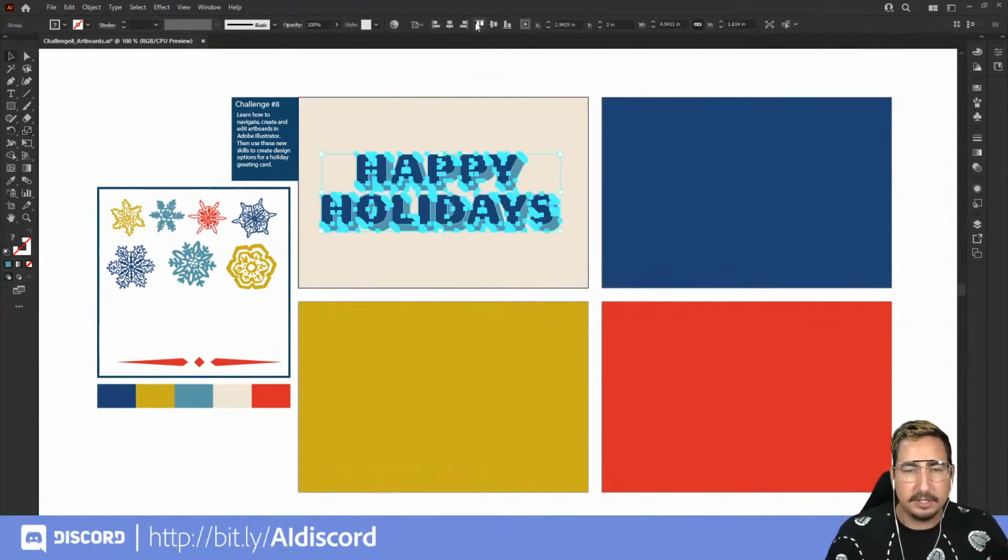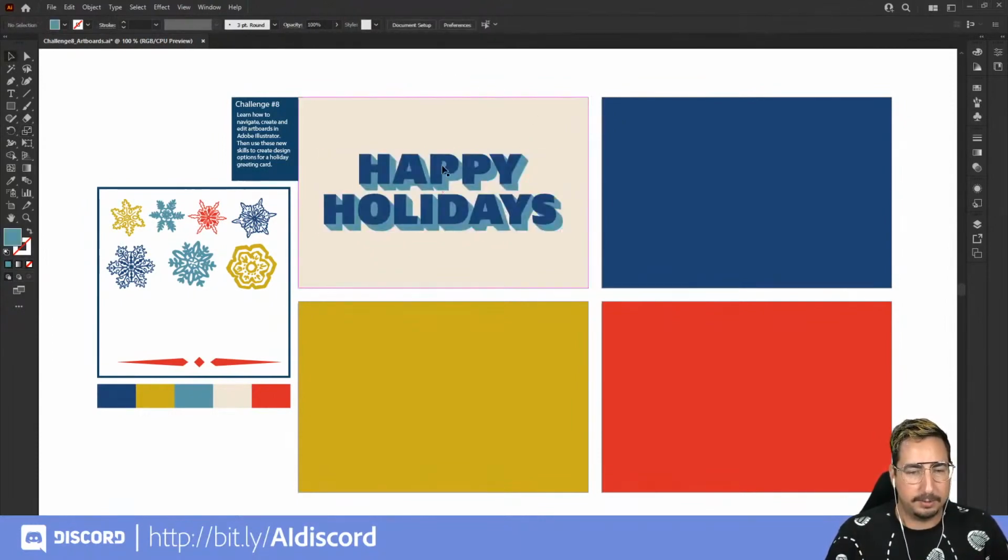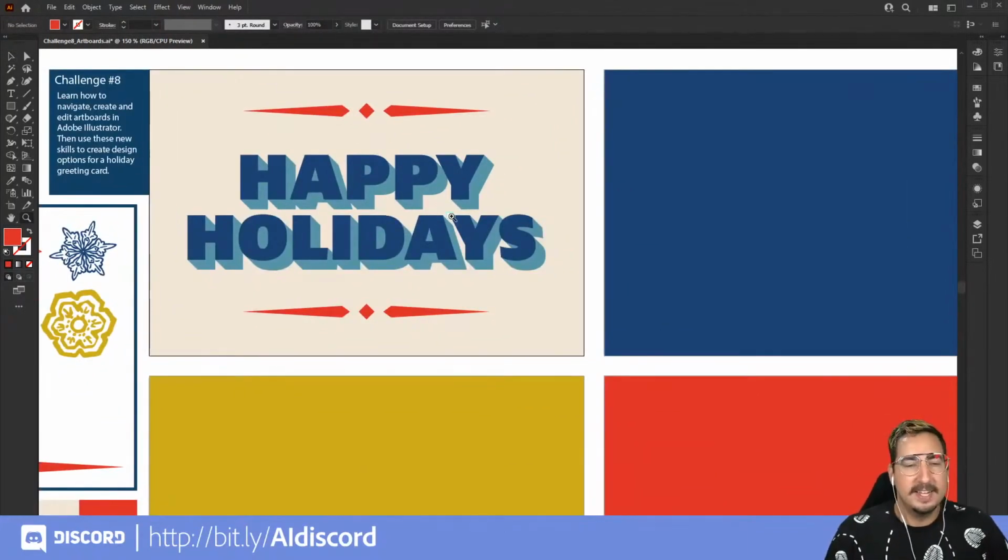And for now, let's just work with some type. Let's use the alignment tools right there to align that there. And that looks pretty good to me. Let's go ahead and do a couple of these at the top and the bottom, just because we're having fun. So you can make your card look however you want, but what we're going to do today is make multiple versions of this on multiple artboards.